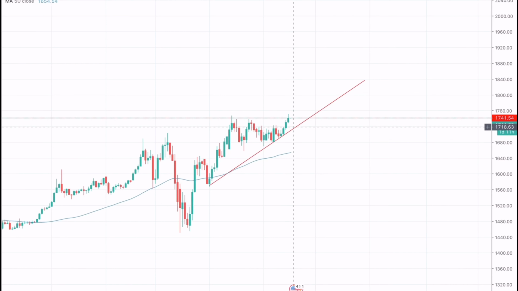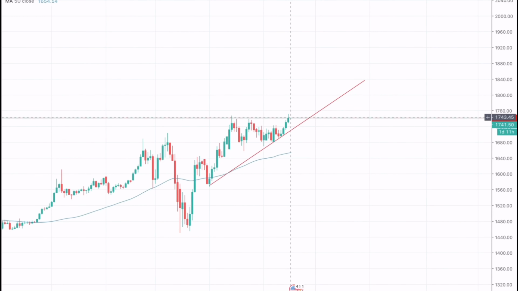We can see a test towards the trend line, somewhere around 1740, and it bounces off from there, breaking short term, and we can also see a break through this resistance line.